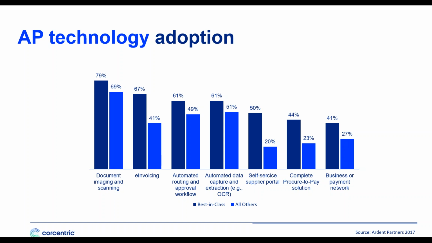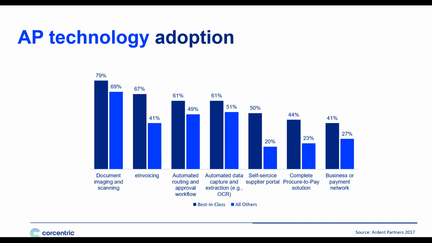Leading the way is document imaging and scanning. And this is no surprise because this is the heritage of our industry, right? Paper. Best-in-class organizations are digitizing that paper. And 61% of them are automatically capturing the data on that paper automatically. What's more, another 61% of best-in-class organizations are using automated routing and approval workflows. They're eliminating that paper chase, the sneaker brigade through our organizations.